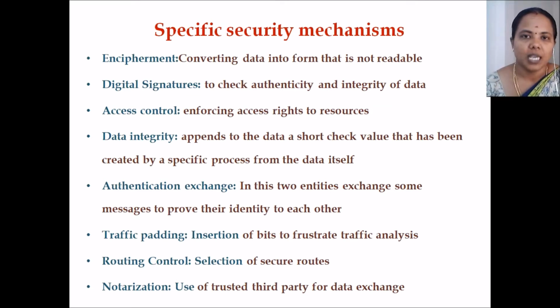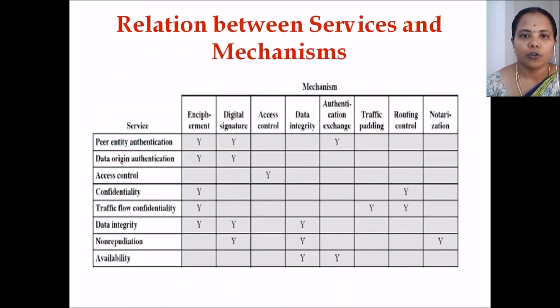Traffic padding means inserting fluctuation, that is called traffic padding. Routing control means selection of secure routes. Which routes are secure? Only in those particular routes will they transfer the data. Notarization means usage of a third party for data exchange. These are the different security mechanisms. Following that, we will see the relationship between security services and security mechanisms.